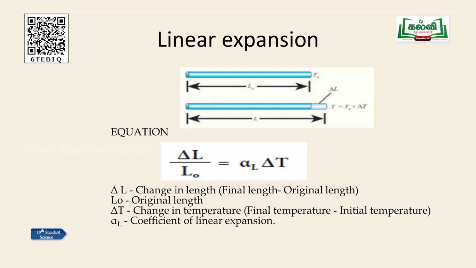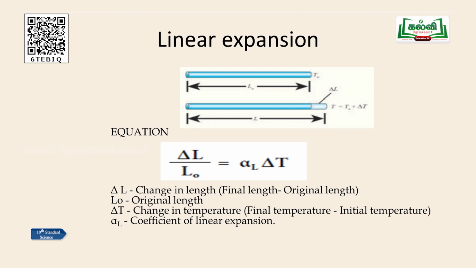So, when I give the delta T temperature, the length of the rod, which I have taken initially as L, gets expanded to a little more. So there is a new length. When you compare the new length and the original length, there is a small increase in length. That is called delta L. The initial length L1 and the new length L2, when you subtract them, give a small increase in length, that is delta L. So this delta L is the expansion due to the heat energy given in terms of temperature.